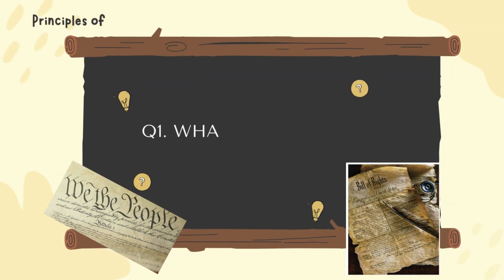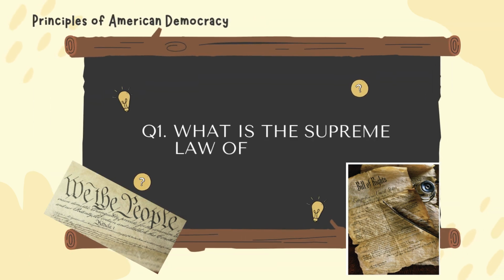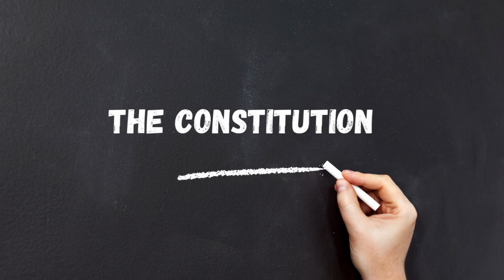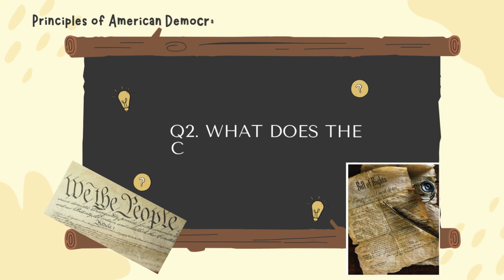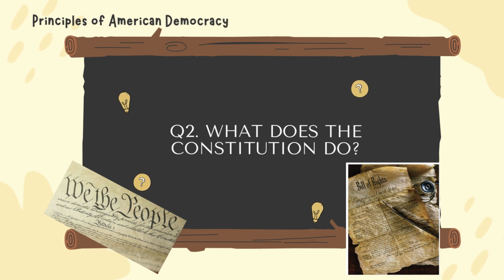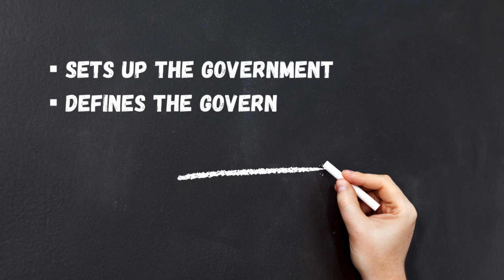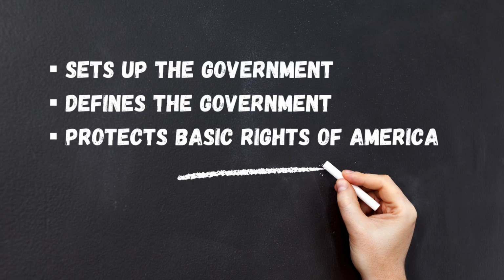Question number 1. What is the supreme law of the land? Constitution. Question number 2. What does the Constitution do? Sets up the government, defines the government, protects basic rights of Americans.